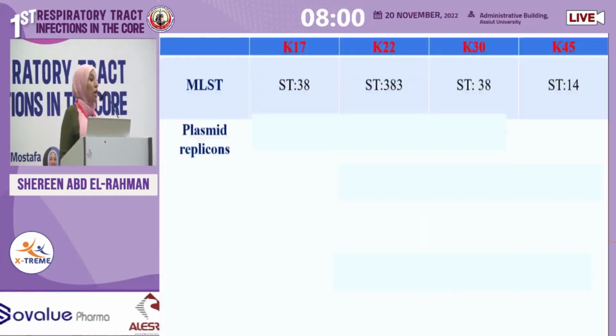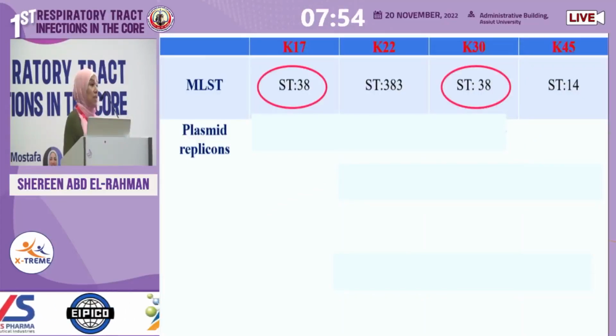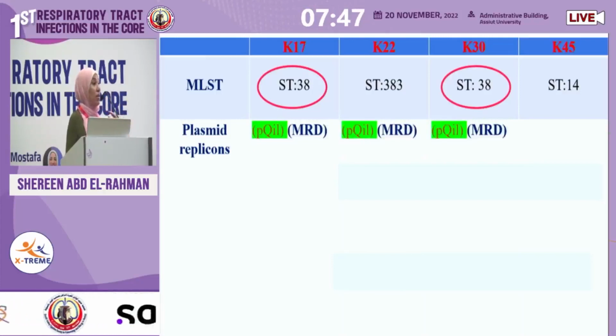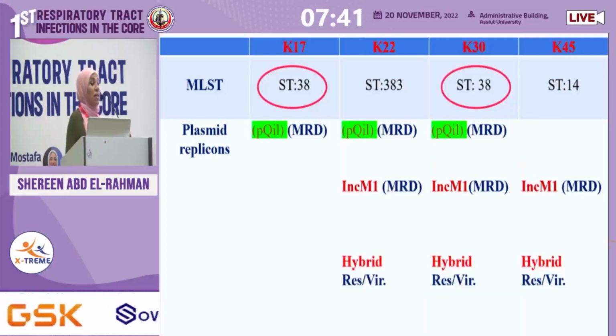We took 4 isolates, 2 of them of the same type, and the others are different. We were looking for the different plasmids in these isolates. We were trying to find out only a single circulating plasmid. But to our surprise, we found 1 multi-drug resistant plasmid in 3 isolates, another multi-drug resistant plasmid in 3 isolates, and then we found what we were looking for, the hybrid virulence-resistance plasmid in 3 isolates.